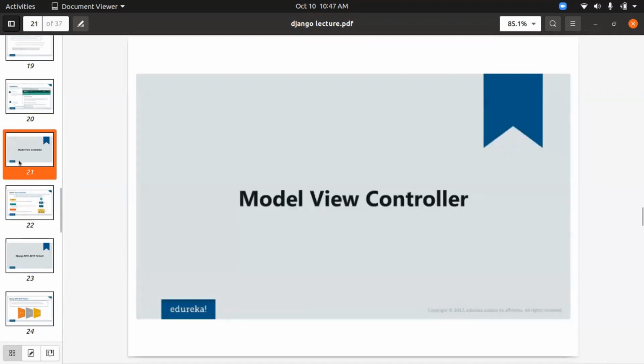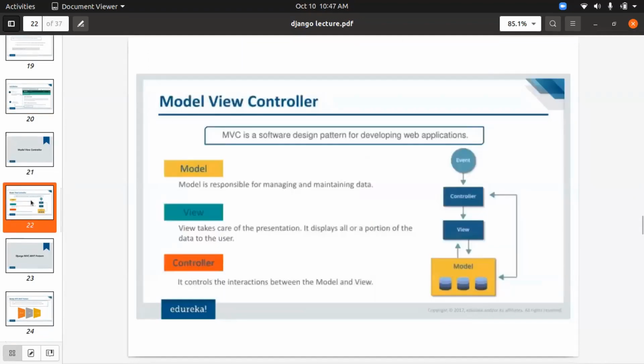We'll be completing the installation part a bit later. Before that, I would like to explain the technical terms involved in Django, so that it is clear what Django is. Django is based on the MVC pattern, the model view controller pattern, or rather more on the MVT pattern. But I'll first explain what MVC is, because MVC is the most widely used pattern nowadays. It is a software design pattern for developing web applications. There are various software design patterns, but here MVC is used.